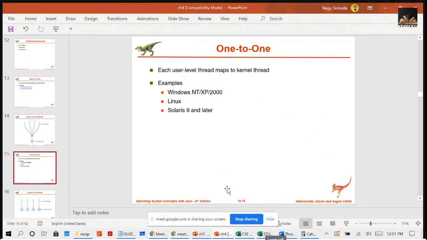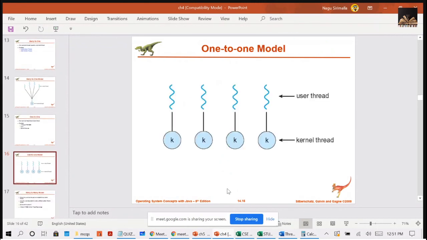Next, you have the one-to-one model. The one-to-one model maps each user thread to a kernel thread. Like this, one-to-one means one user thread, one kernel thread. The limitation or drawback here is that whenever a user thread is generated, you have to create a separate kernel thread. It will put more burden on the kernel.